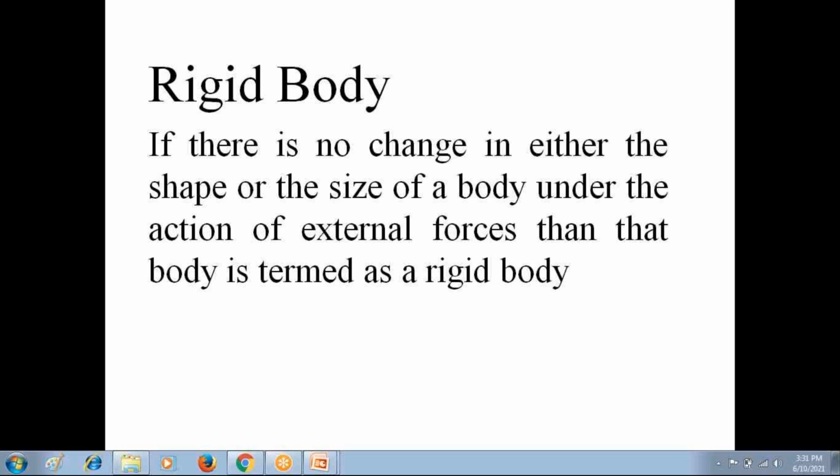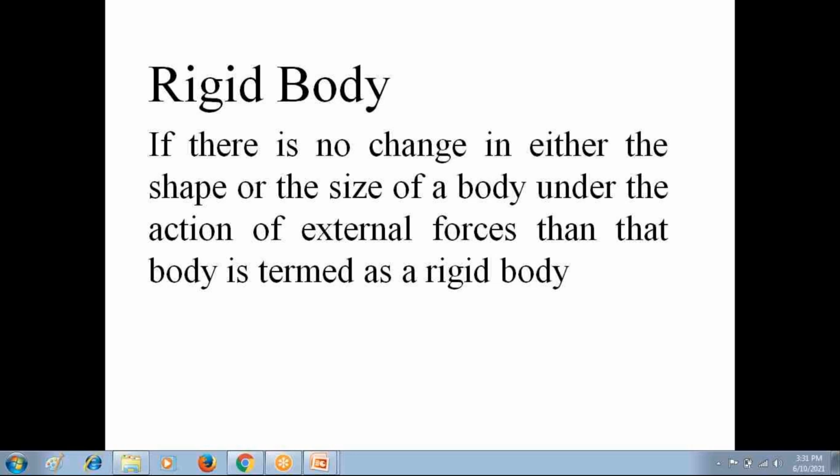So check this diagram in your cell phones. Here we have the body, and no forces are acting on it. If no forces are acting on the body, we know that there is no change in the shape and size of the body, so the body remains the same.